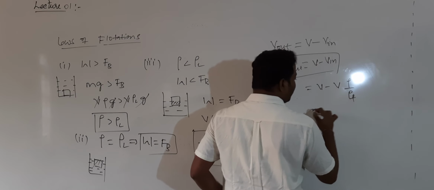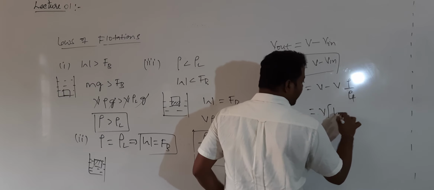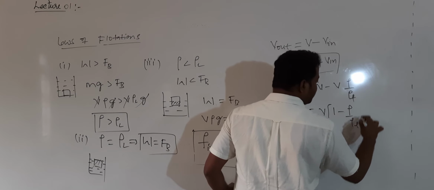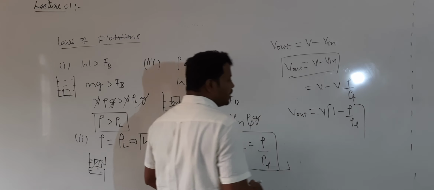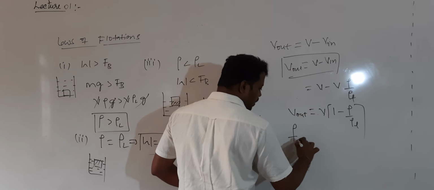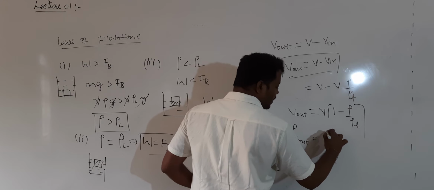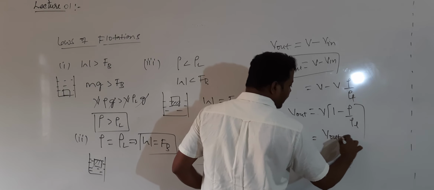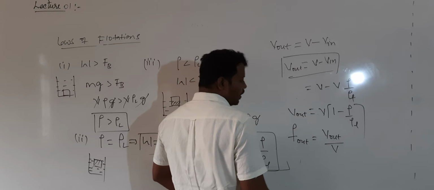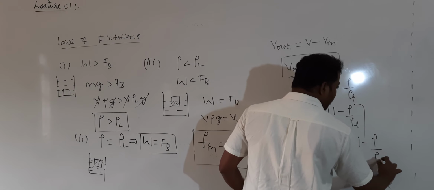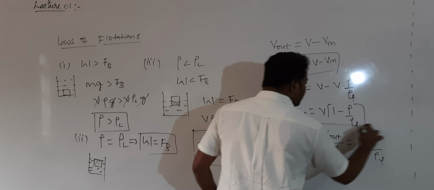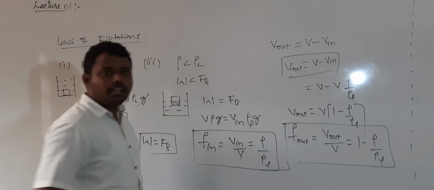From this, V is common, so V into 1 minus rho by rho L. This is the formula to calculate how much volume is there outside. The fraction of volume outside can be calculated by V outside divided by V, which is given by 1 minus rho divided by rho L. This is the fraction of volume outside.